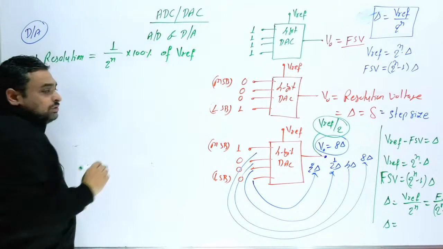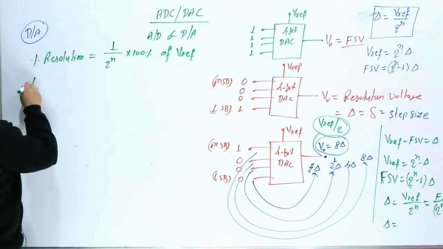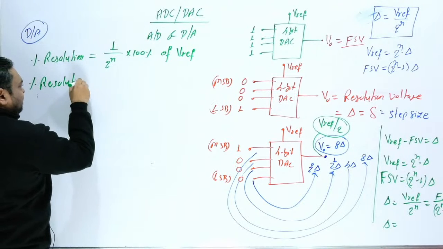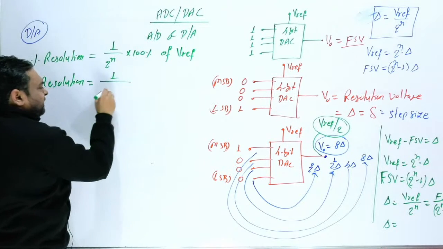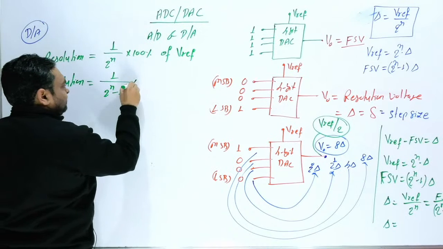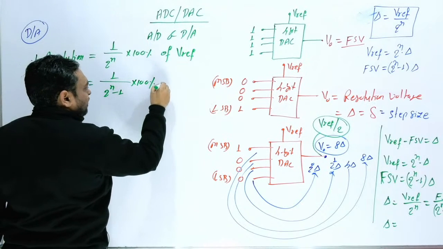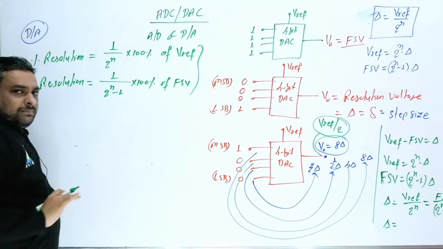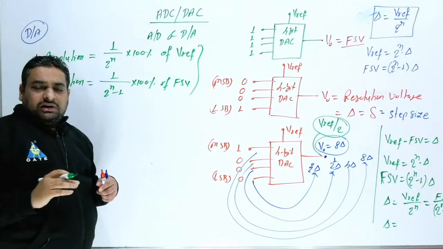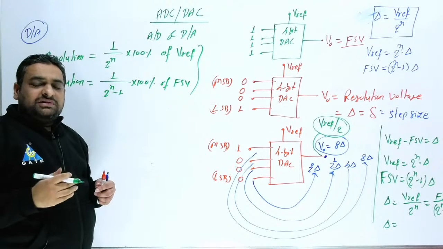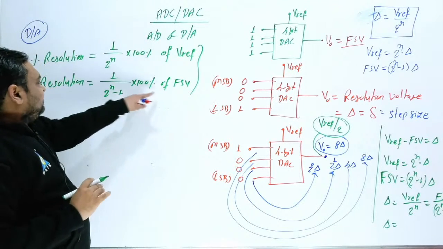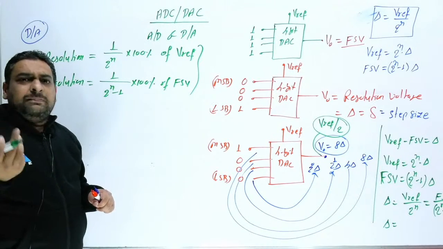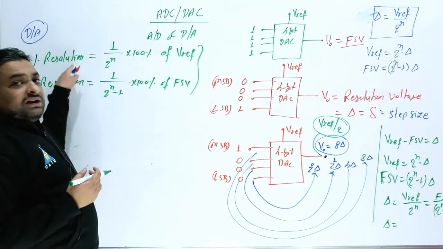In another way, the second formula for percentage resolution is 1 upon 2 raised to power n minus 1, into 100%, of full scale voltage. Both the answers will be the same. Suppose this answer is 5%, then from here again you will get 5%.